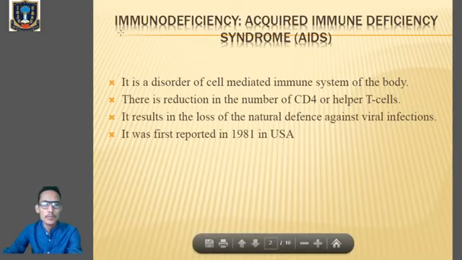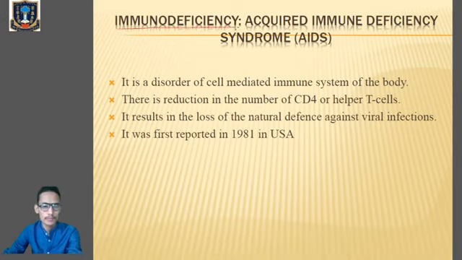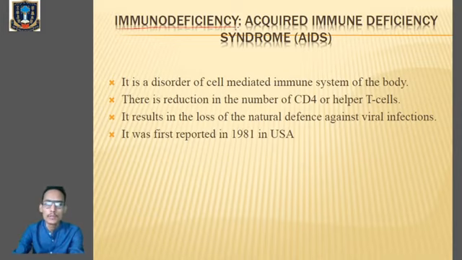Immunodeficiency means where the body's immune system, or the immune power of an individual, slowly begins to decrease or starts to fall. So immunity deficiency means a decrease in the body's immune power or immune system.